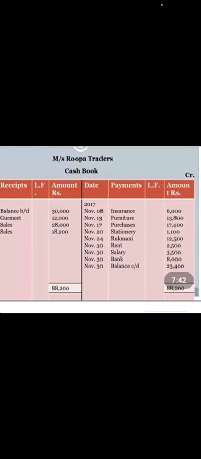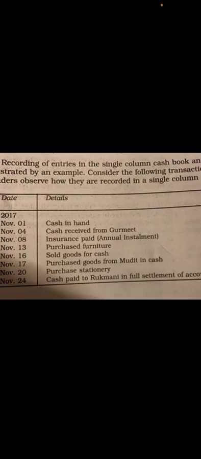The amount is 6,000. Next is November 13, purchased furniture. So when you purchase furniture, what is the journal entry? Furniture is an asset, that asset is increasing, so furniture account should be debited, cash account should be credited, because when you purchase furniture you have to pay cash, so cash is decreasing.